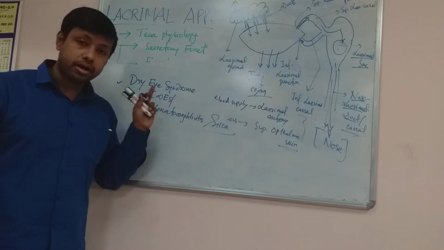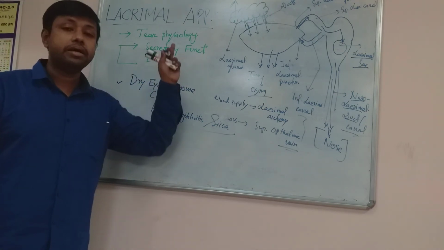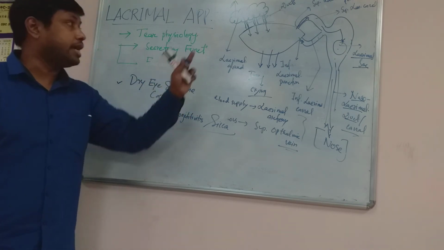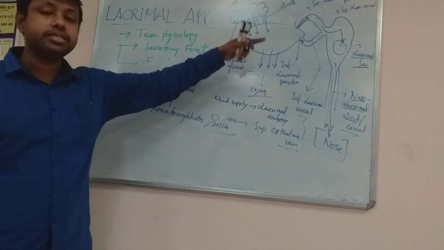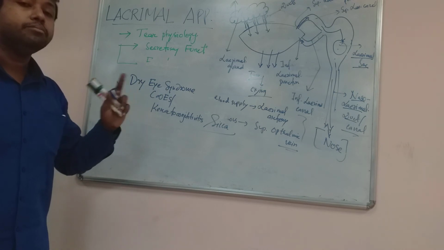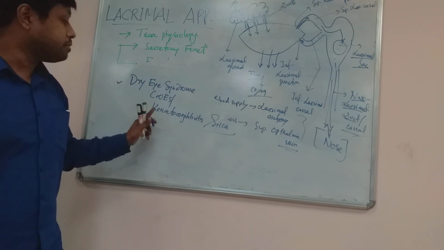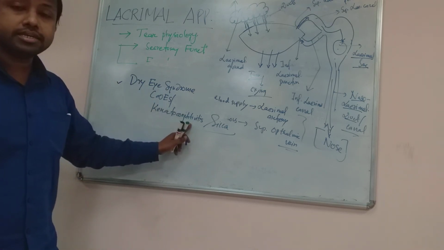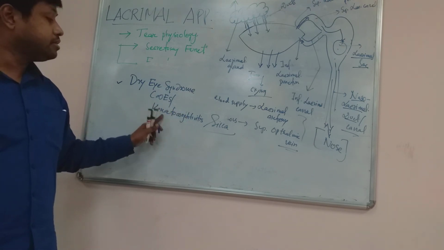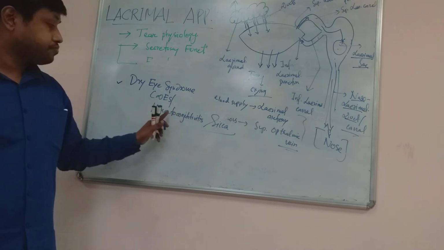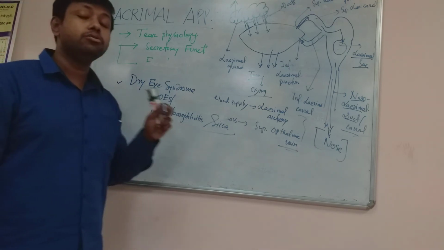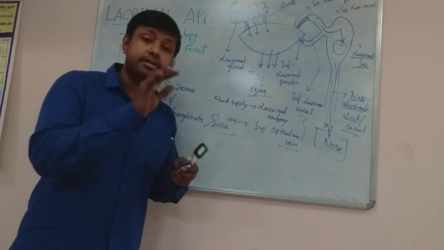Here it occurs because of a defect in tear production by the lacrimal gland, and that's why the person will not experience any tear production. So the anterior surface of the cornea or the conjunctiva will not be moisturized, and the anterior surface of the eye will be very dry, and with time it leads to damage. Kerato means cornea and conjunctiva means conjunctiva, all of you know. So it leads to inflammation and infection of the keratoconjunctivitis of the eye, and finally it may lead to blindness if you don't treat it with artificial tear.